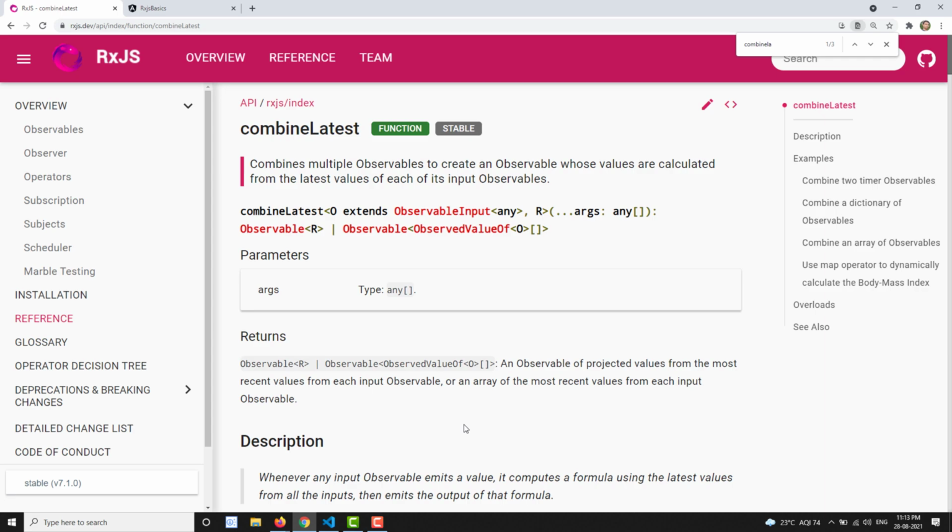So what will combineLatest do? It combines multiple observables. That means if you have a list of multiple observables, they will be combined to create a single observable whose values are calculated from the latest values of each of its input observables. This is the important thing. It will take all the latest values from the list of observables that you have given, and it will give them to you as an array. If you have observable 1, observable 2, observable 3, it will take the latest values from observables 1, 2 and 3, and give you those latest values as an array.